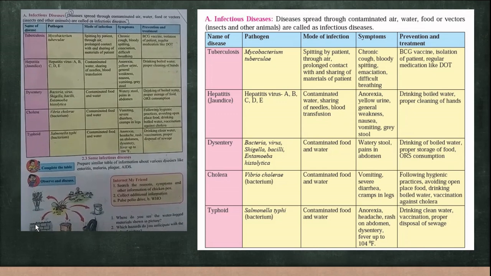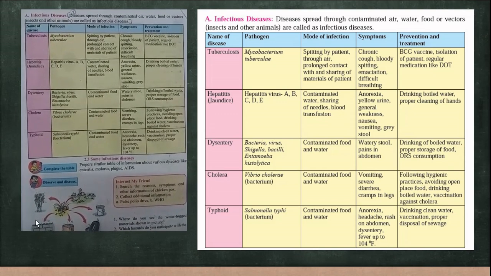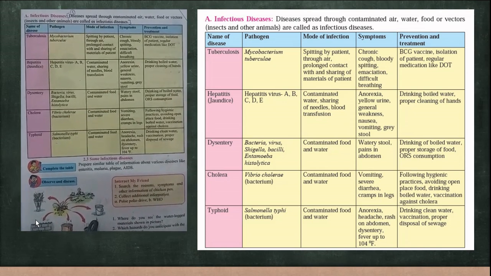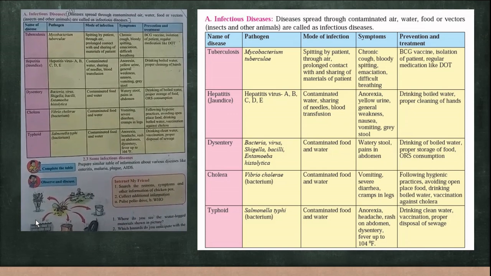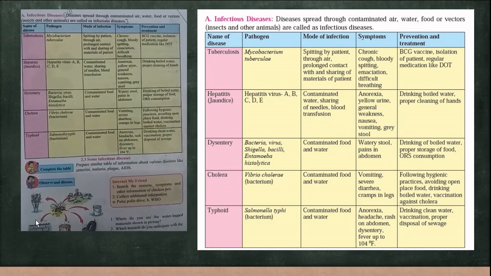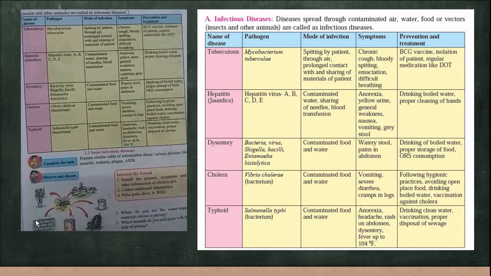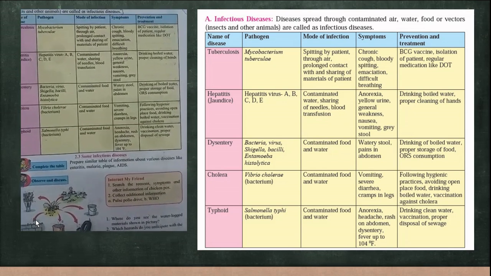Tuberculosis is caused by the microorganism called Mycobacterium tuberculosis. Now, how does it get transmitted? That is from spitting by the patient, either through air, prolonged contact with, and sharing the materials of the patient like clothes or utensils.